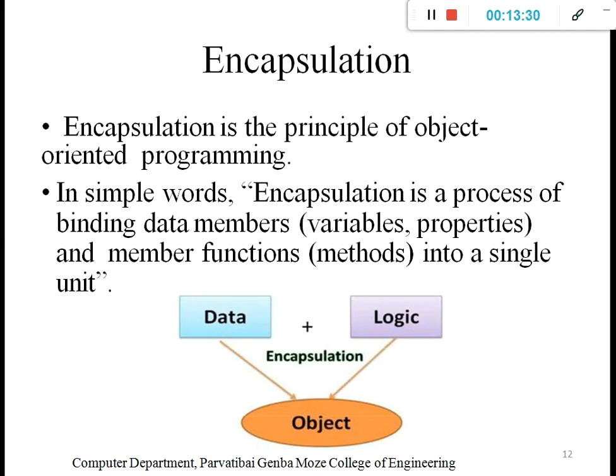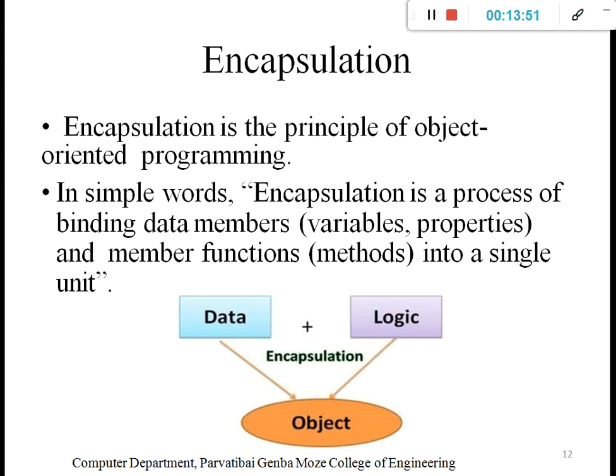Then the next concept is encapsulation. Encapsulation is a principle of object oriented programming. It's one type of rule, we can say. In simple words, encapsulation is a process of binding data members and member functions. For example, a car has a manufacturing date, color, right?